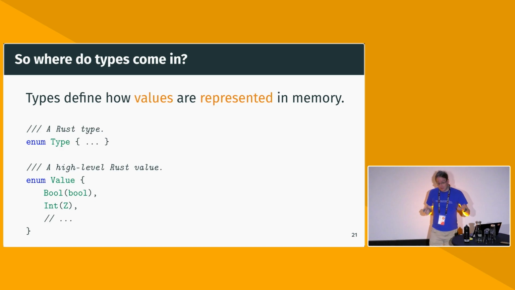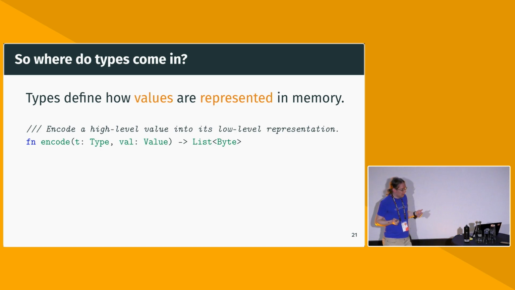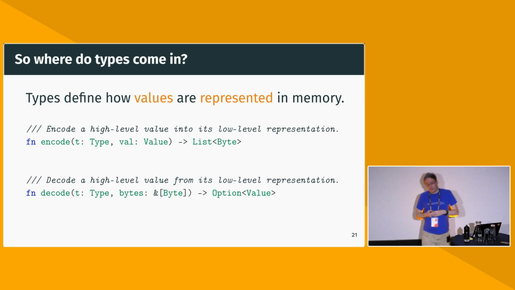But of course, in Rust, we store values in memory and we load them out of memory. So we have to somehow bridge that gap. To do that, we have two functions. There's an encode function where, given a type and a value, it constructs a list of bytes. That's basically just a form of serialization. We're given the number 260, we're saying my format is I32, I know it's a big endian system, and here are the 4 bytes it gets turned into. And then, of course, there is a function which does the opposite. Whenever you have serialization, you also have deserialization.